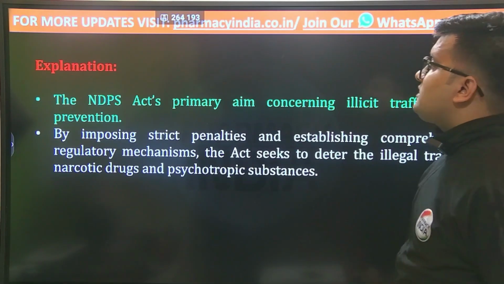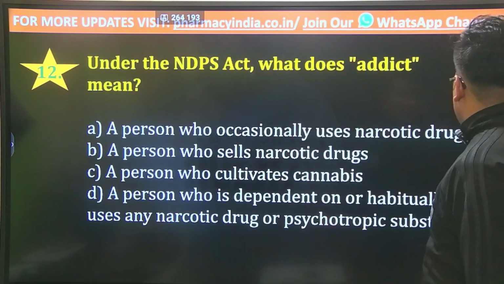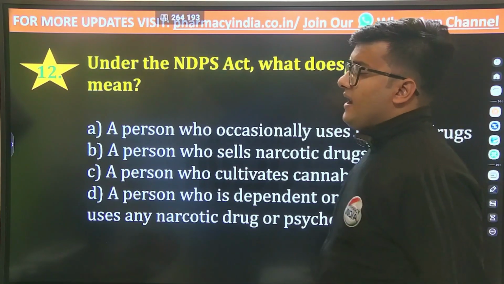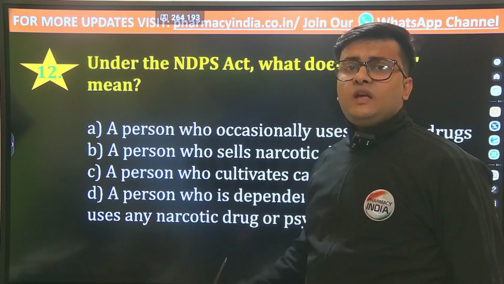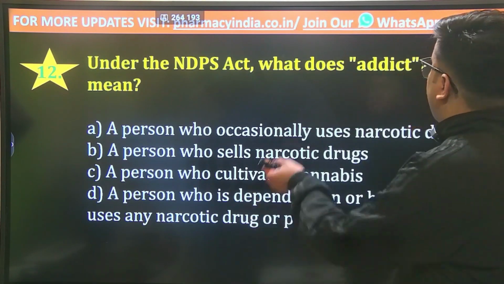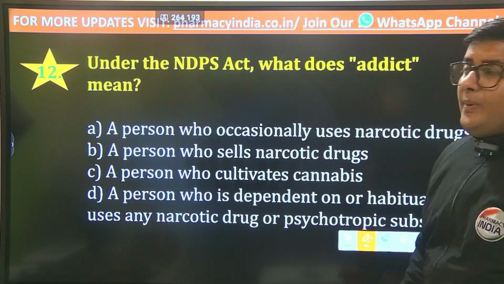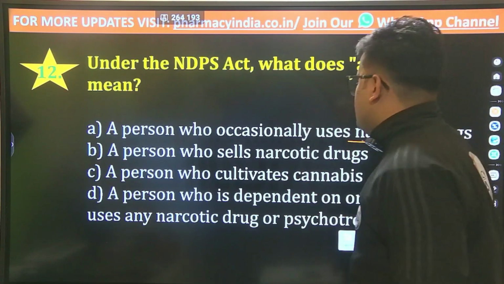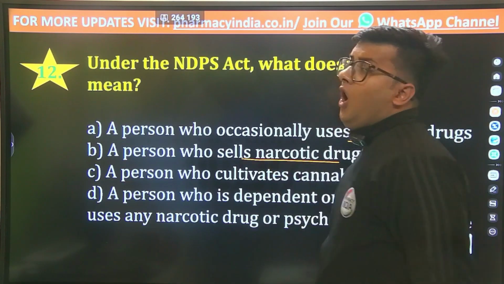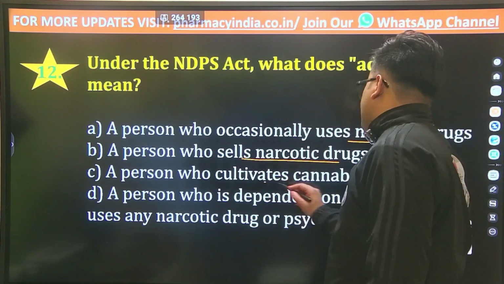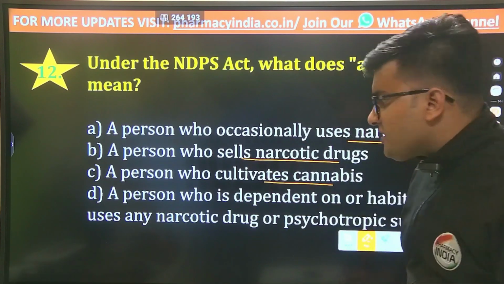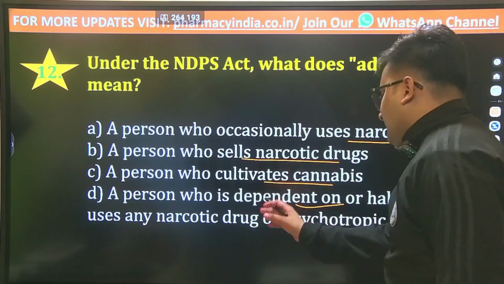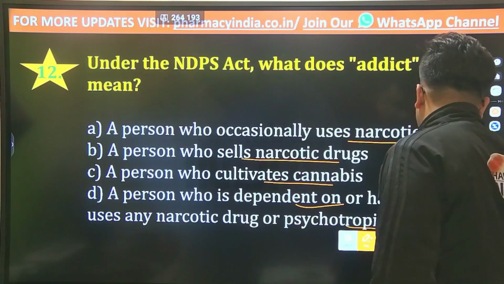The next question is, under the Narcotic Drugs and Psychotropic Substances Act, what does addict mean? According to this Act, what is the meaning of this term, addict? A person who occasionally uses narcotic drugs, or a person who sells narcotic drugs, or a person who cultivates cannabis, or a person who is dependent on or habitually uses any narcotic drug or psychotropic substances.